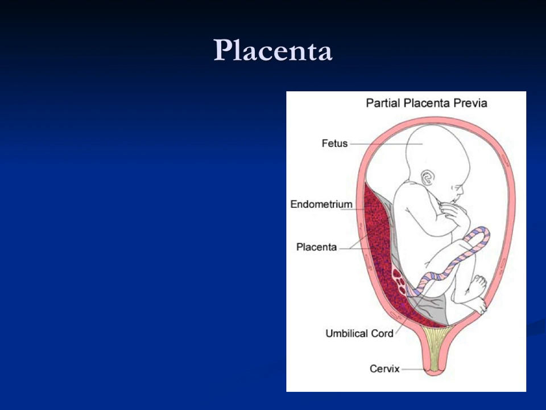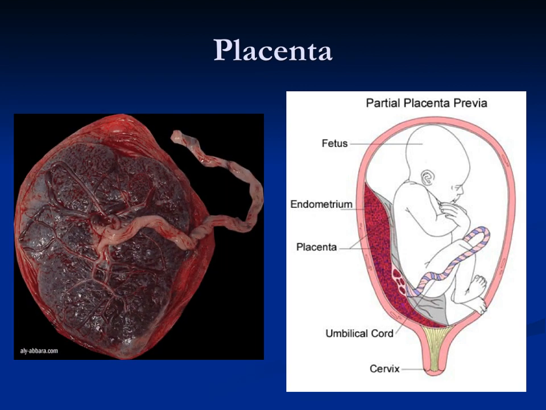Okay, so we see right there, here's what a placenta looks like. You see the placenta is almost as big as the baby, obviously not as much size, but it's almost the same size in terms of length. It delivers a lot of oxygen and nutrients to the baby, and attaches through the umbilical cord.